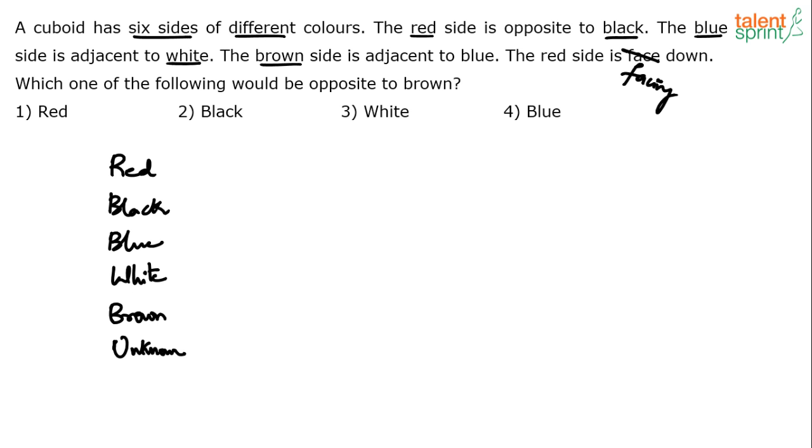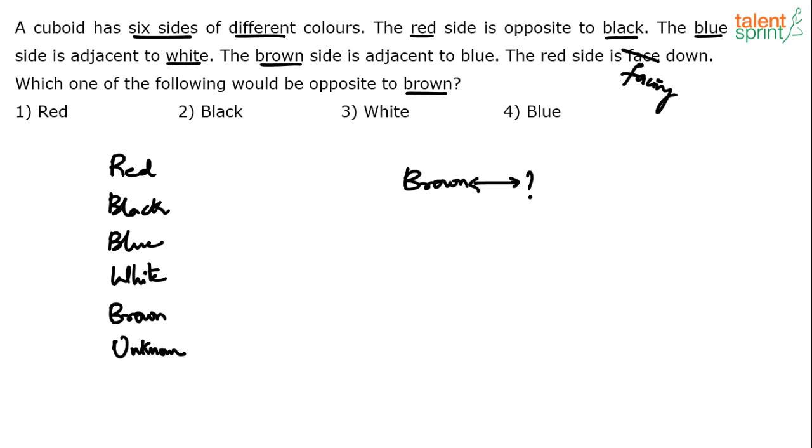All right. Now, which of the following is opposite to brown is the question, right? What is opposite to brown? Now, I think the easiest way to solve this question would be to eliminate the wrong answers. Don't try to find out what the correct answer could be, but try to eliminate the wrong ones, which you know definitely cannot be opposite to brown. That's the question, right? Which color is opposite to brown?